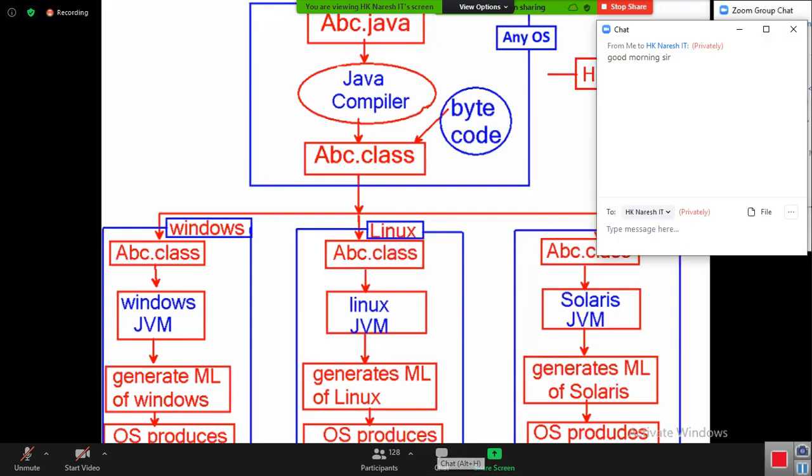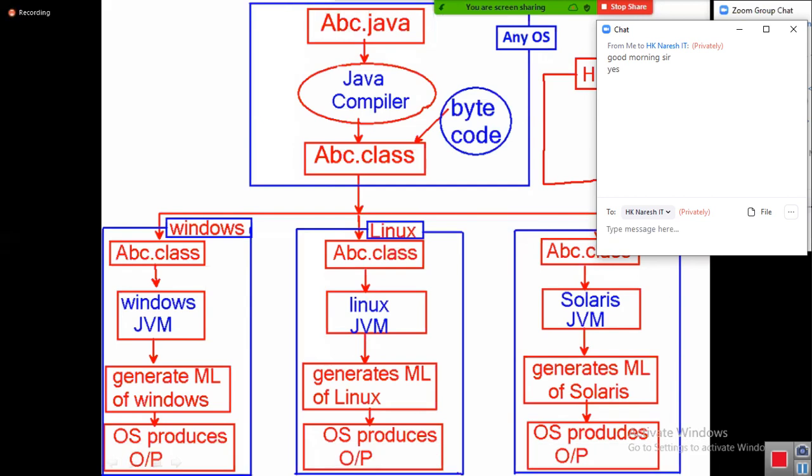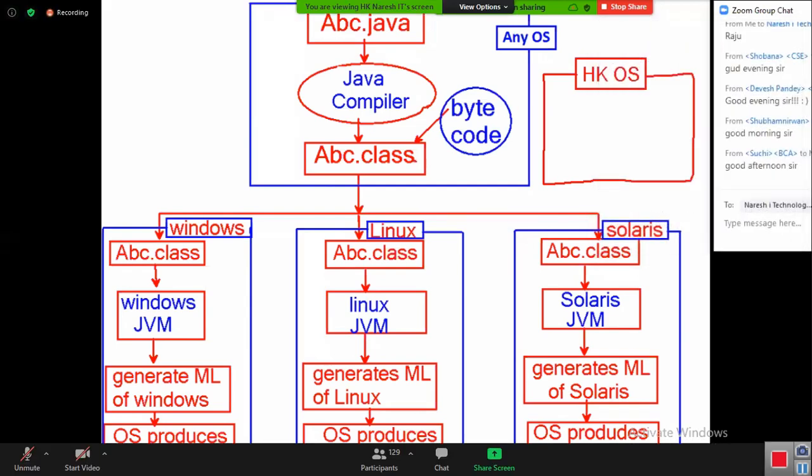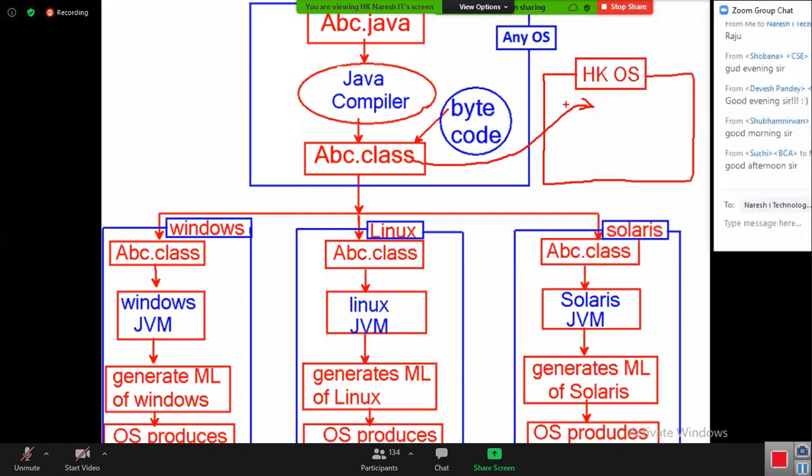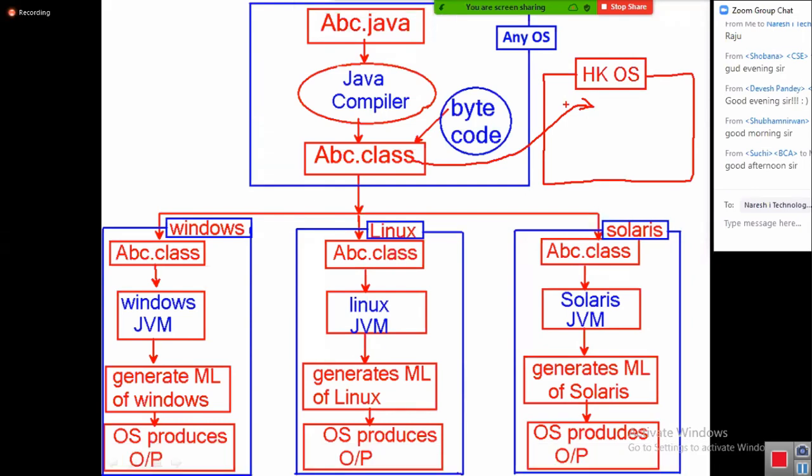Is this program going to execute in this operating system? Come on, tell me. Will a Java program execute in this operating system or not?